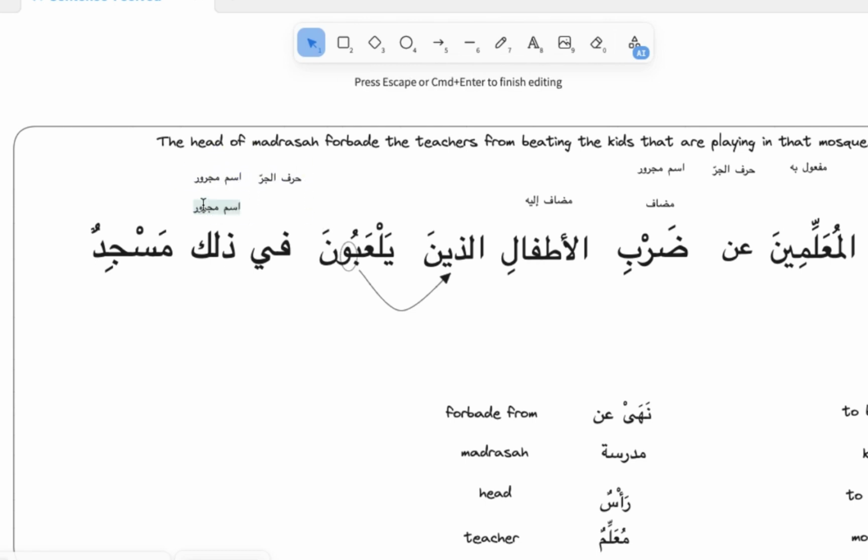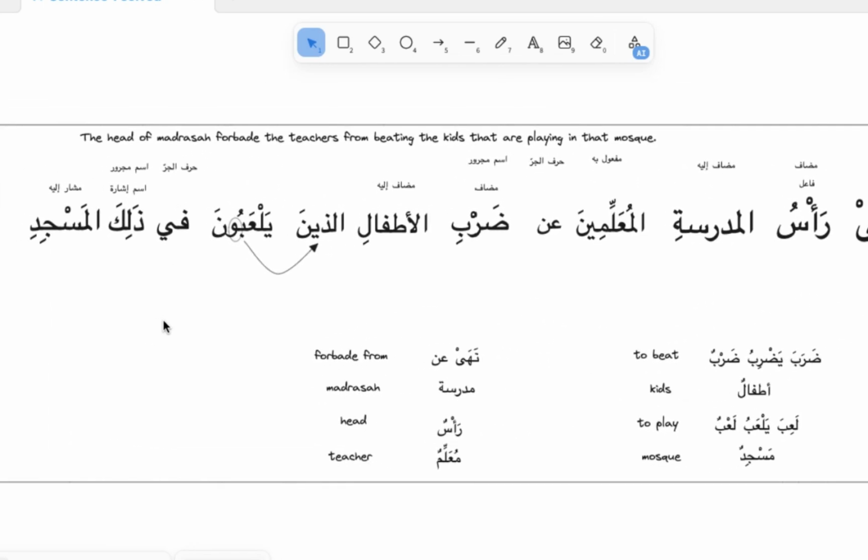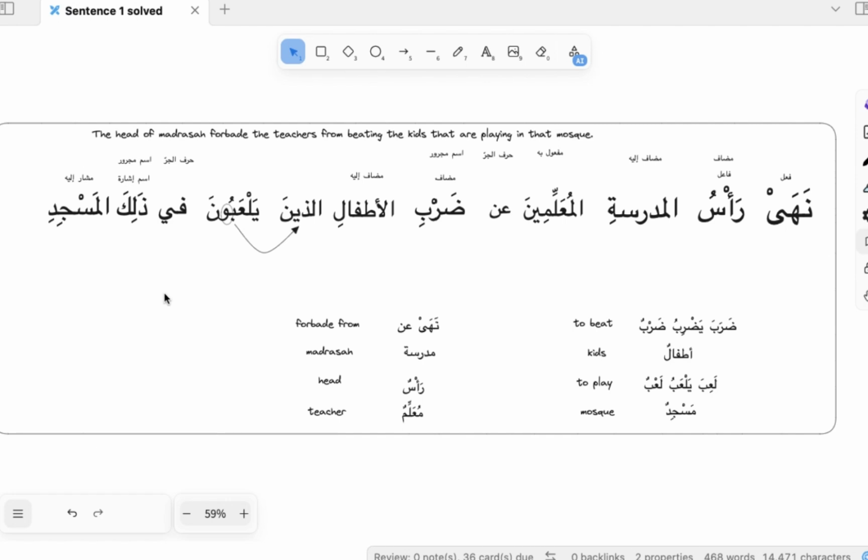And al-masjid is mushar ilayh. It has to be al-masjid because mushar ilayh must be ma'rifa, and it follows ism al-ishara in i'rab. So dhalika is ism majroor in the state of jar, just that we won't see that. It's dhalika. It's mabni. And al-masjid, fi dhalika al-masjid. The whole thing: نهى رأس المدرسة المعلمين عن ضرب الأطفال الذين يلعبون في ذلك المسجد. Congratulations, well done, Karim Ali.